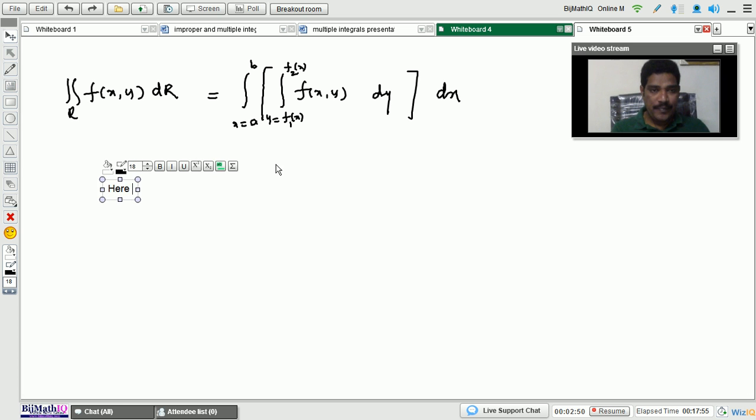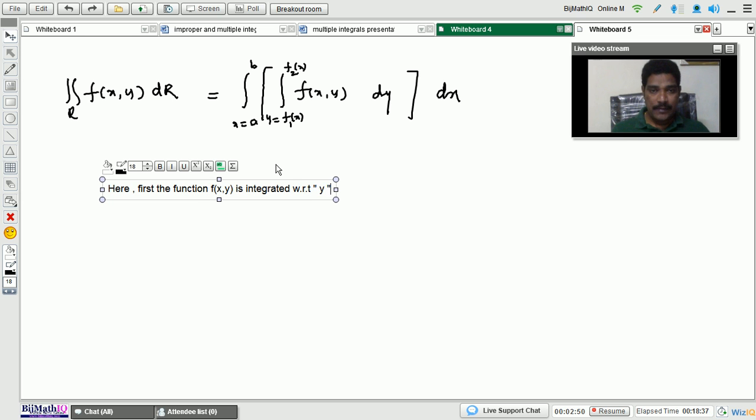Here, the function f of x comma y is integrated with respect to variable y within the limits.